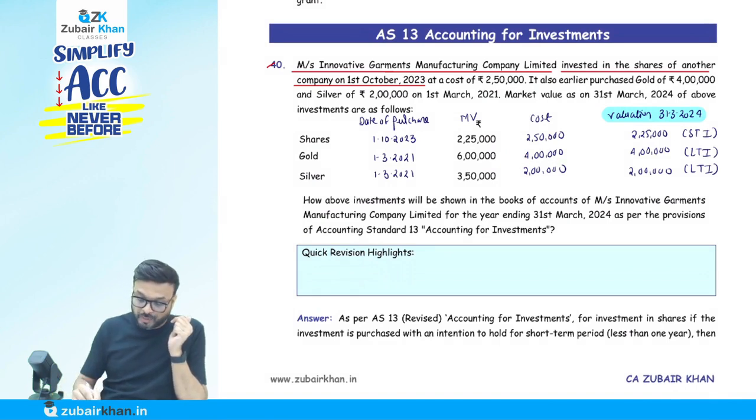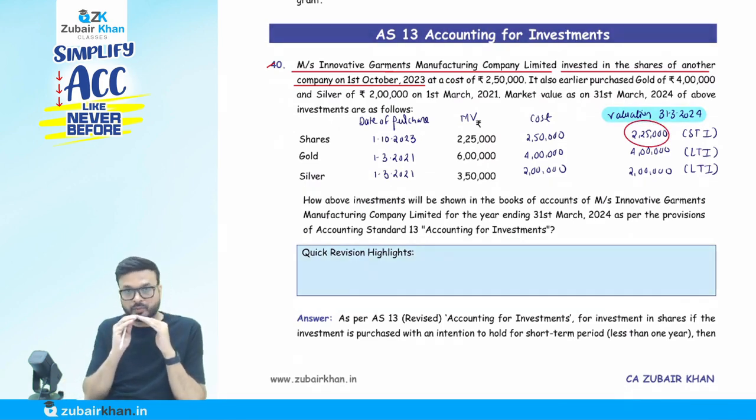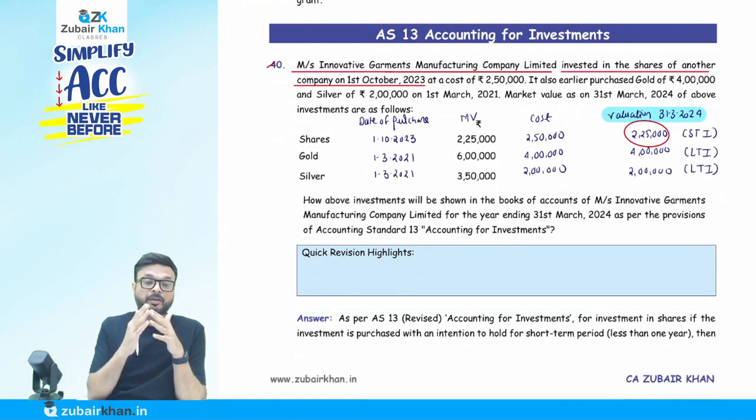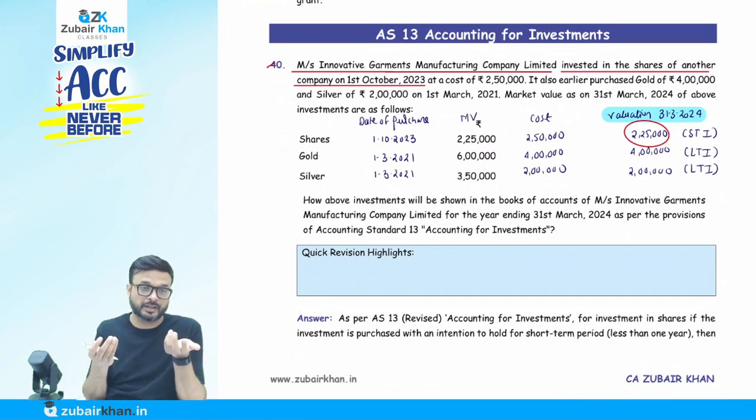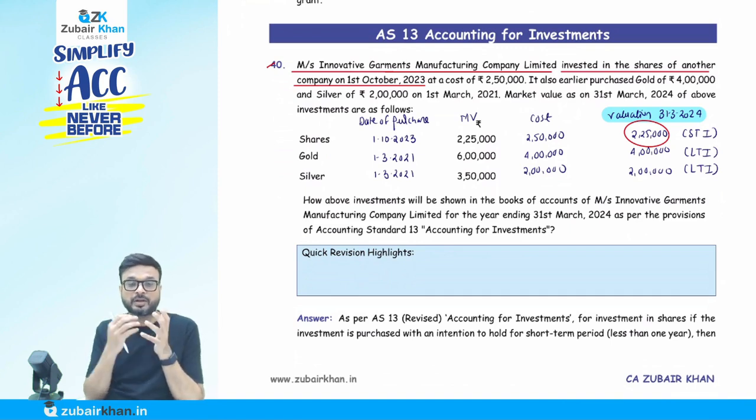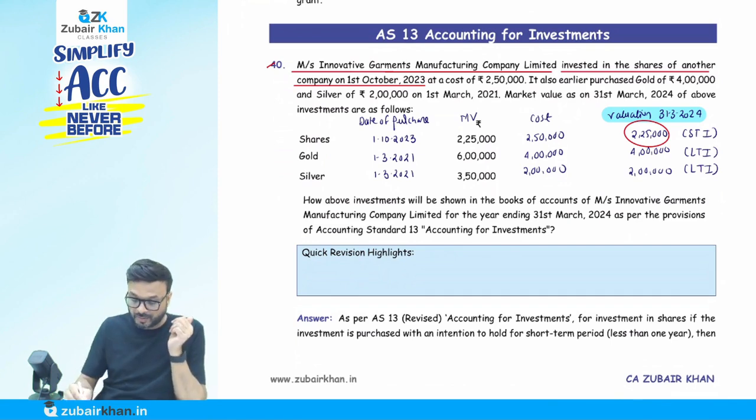Here you have the option. If we don't know, gold and silver are long term only, since we already hold them more than 1 year. In case of shares, we don't know, it is 6 months past, but it depends on the intention. Alternatively, you can say that if their intention is to hold more than 1 year, shares will be recorded at cost only. In that case, it will be recorded at 2,50,000.